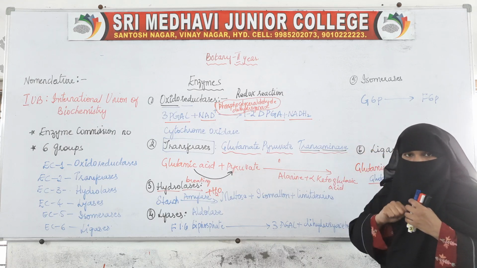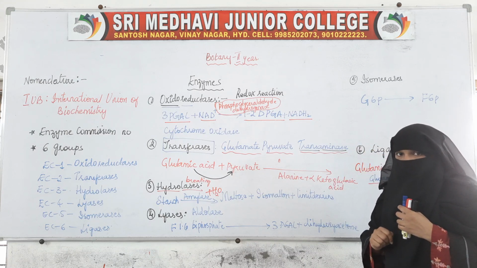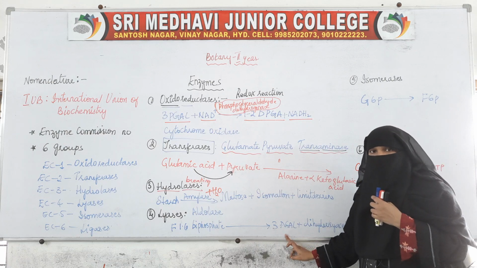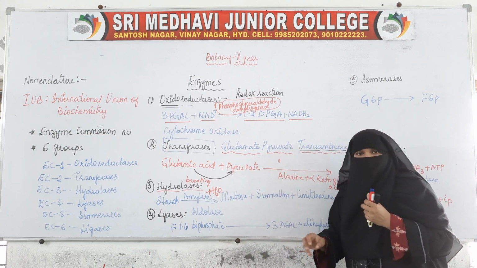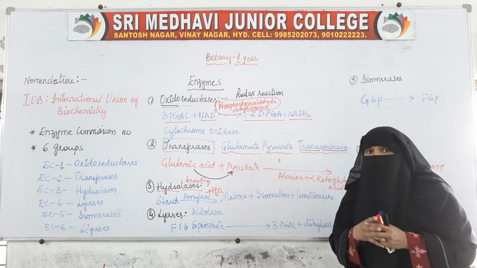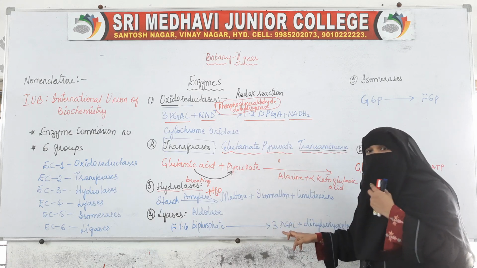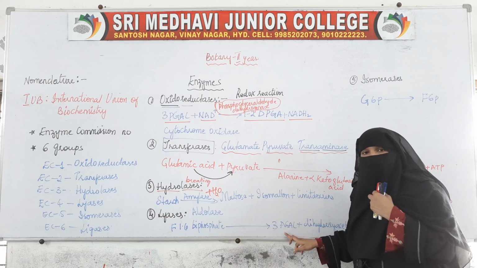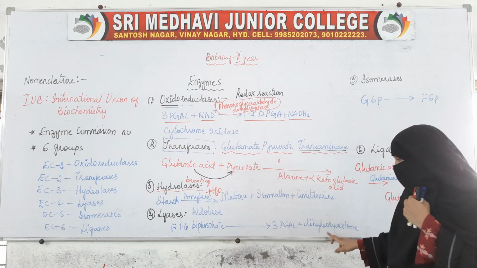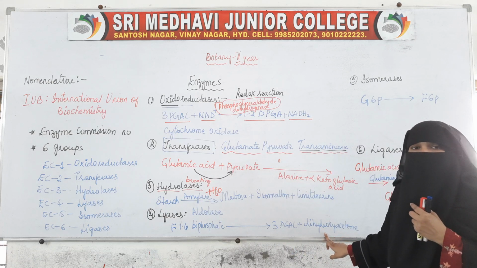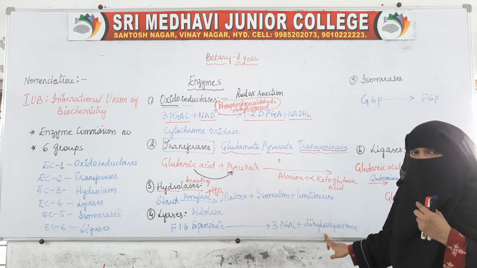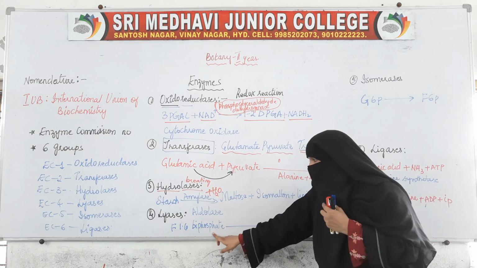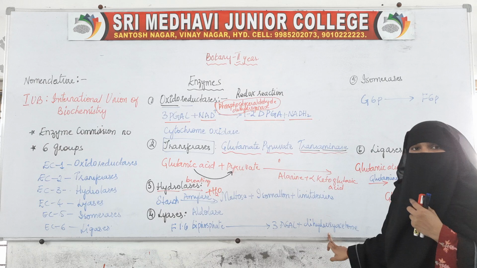If you go back to glycolysis, you will see this reaction, where fructose 1,6 biphosphate, which is a 6 carbon compound, is breaking down into two 3 carbon compounds. One 3 carbon compound is phosphoglyceraldehyde and another compound is dihydroxyacetone. Okay. So, what is happening? A big molecule is broken down into 2 smaller molecules.